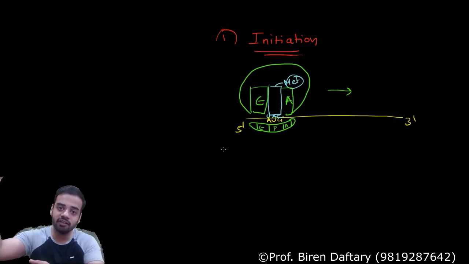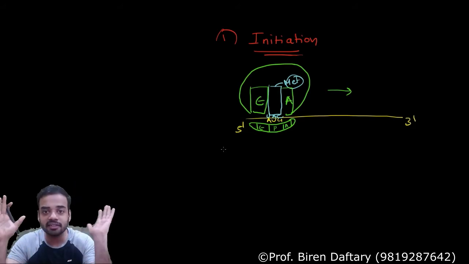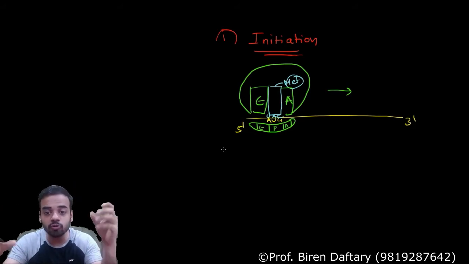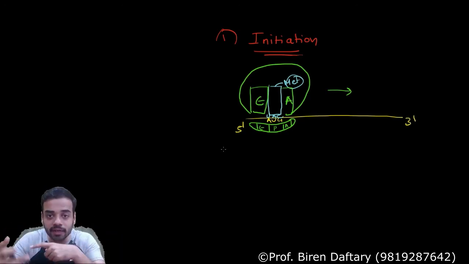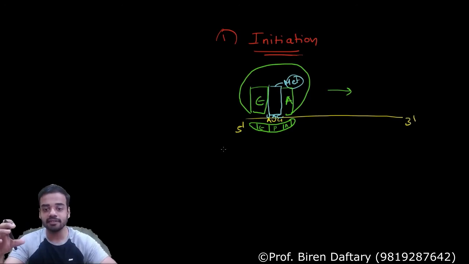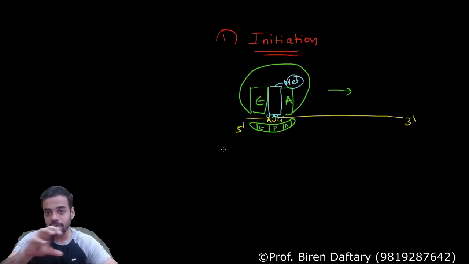The tRNA will go and attach to the mRNA. That is it. Who is going to move? The ribosome is going to move. So the larger and smaller subunits will move, and that movement is called translocation. Okay, so what happens is, every time the ribosome moves, it covers 1 codon.